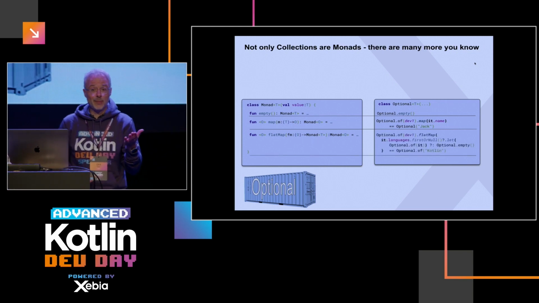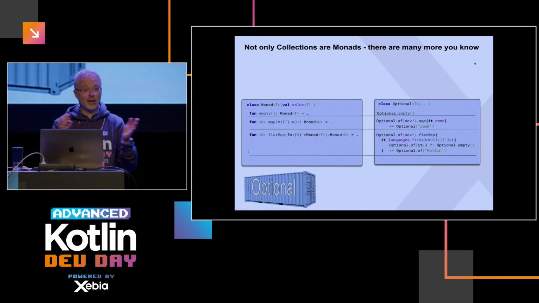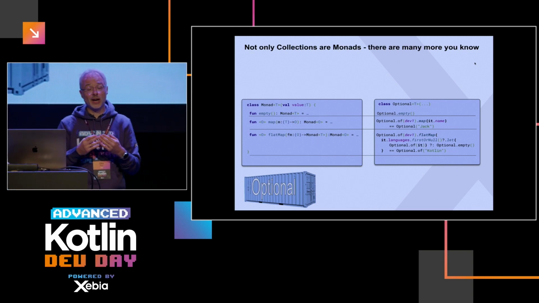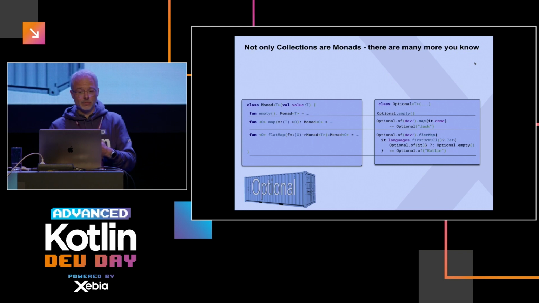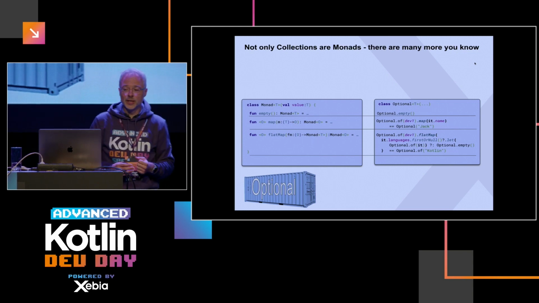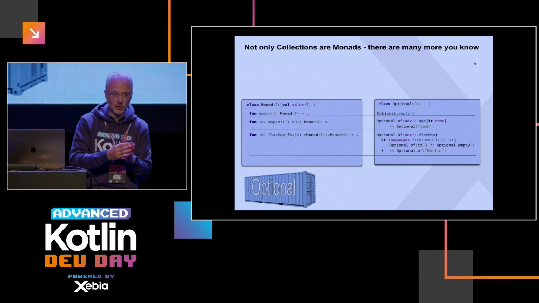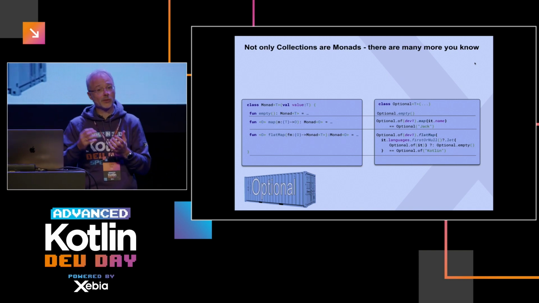The same is true for flatMap. If you flatMap a collection, then it flattens out the outer collections. Here, again, flatMap would only be triggered if I don't have a none. And if then in my resulting computation I get another optional, it would make sure that we don't get optionals of optionals, but only one level, one optional with its value in it.